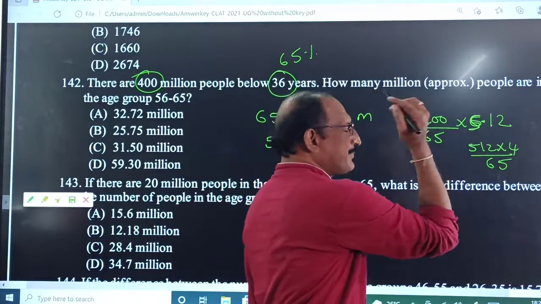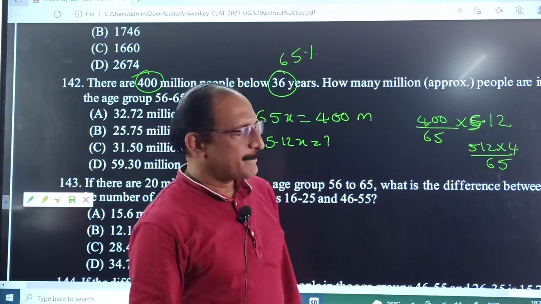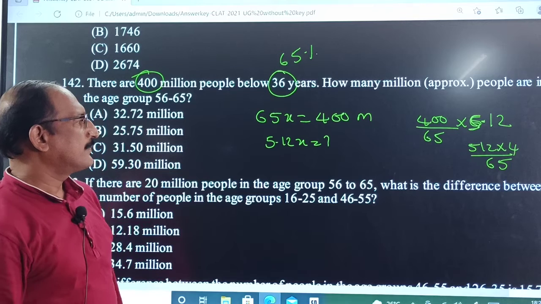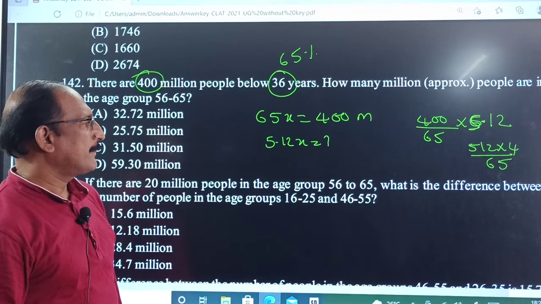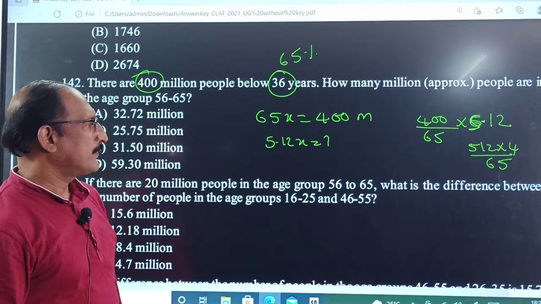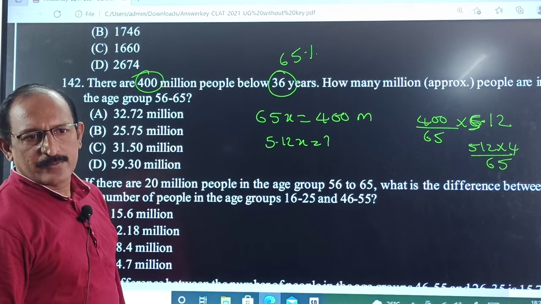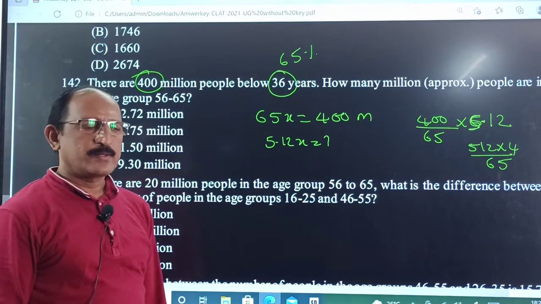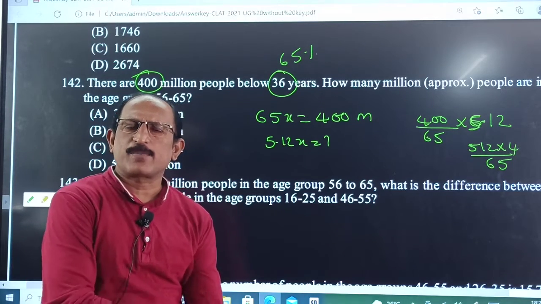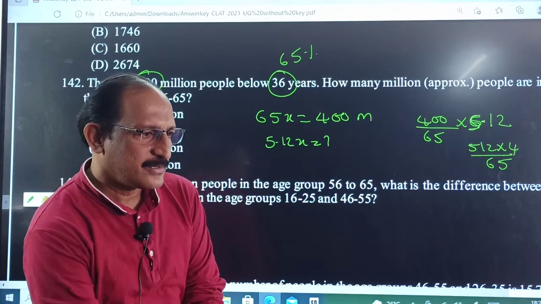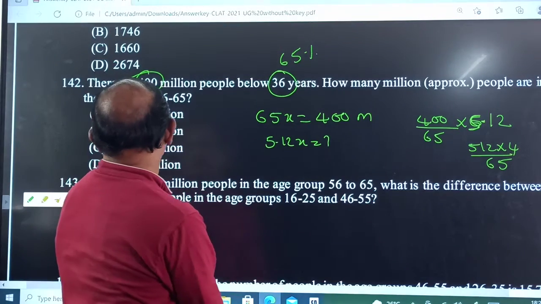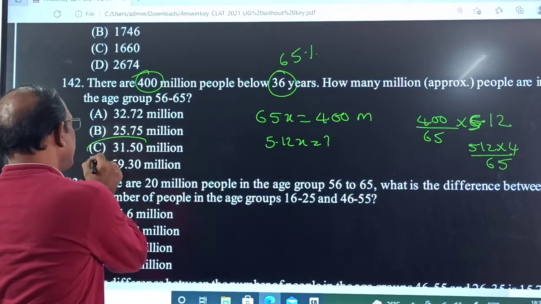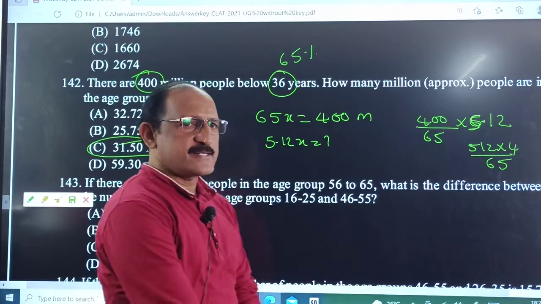Please calculate and tell me. 48 by 65. What is the exact or approximate value we got? 31.50 exactly. Option C is the correct answer.